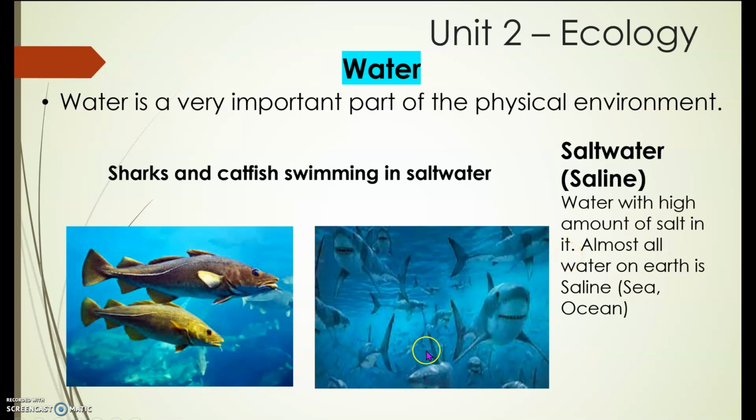Almost all water on earth is saline or salt water because seas and oceans are salt water. We can see sharks and catfish swimming in salt water. What is salt water again? Very good. Water with a high amount of salt in it.